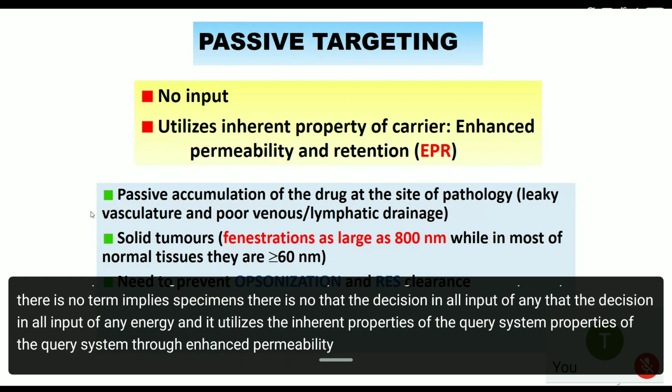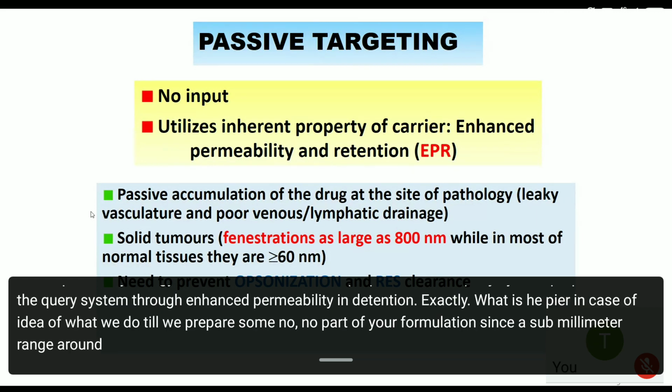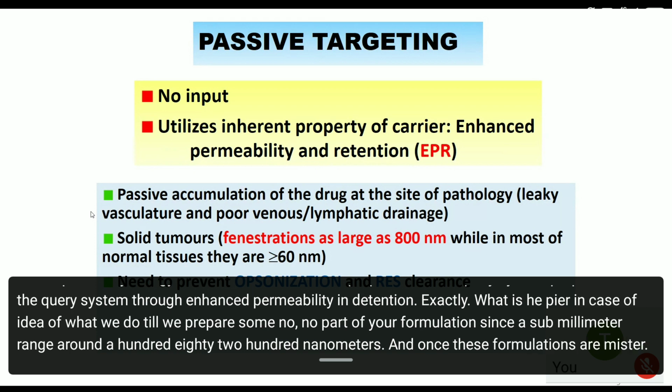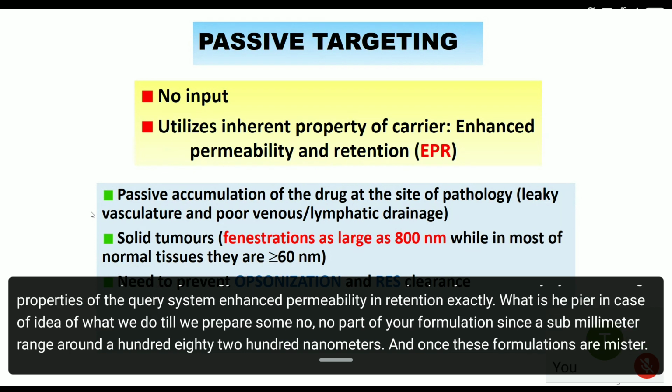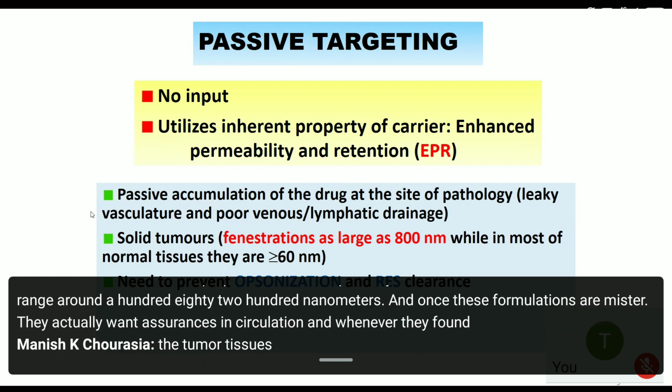So what is EPR? In the case of EPR, we prepare nanoparticle formulations in, say, the range of around 80 to 100 nanometers, and once these formulations are administered, they wander in circulation, and whenever they find tumor tissues, these formulations accumulate within the tumor tissues.